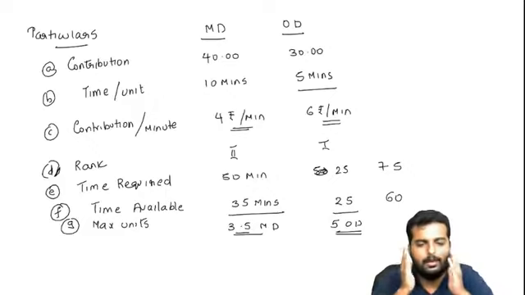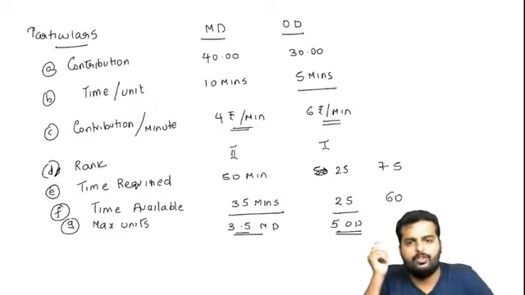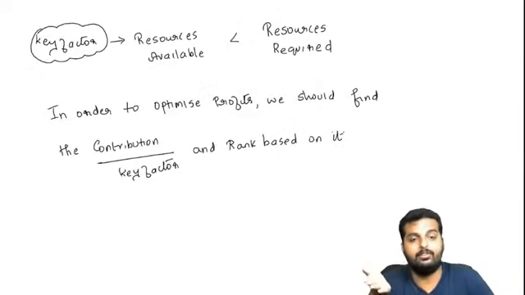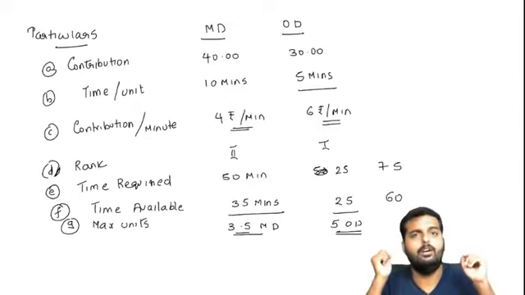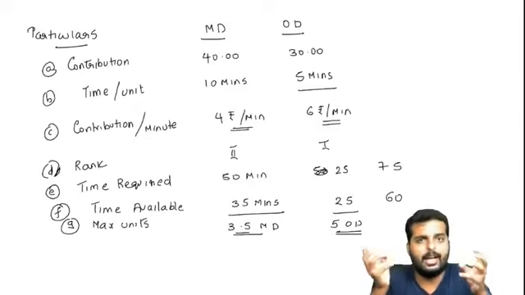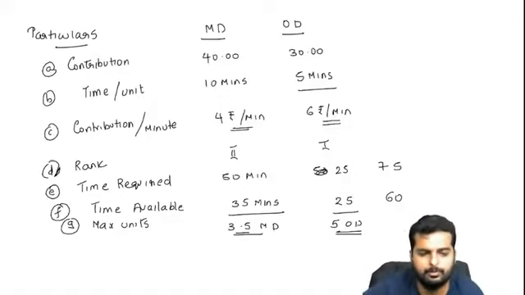Friends, I believe you have put up till here. So the logic is very simple. Whenever the resources available are less than the resources required, we rank based on the key factor. Here, time is the problem, am I right? So we find out the contribution per minute.